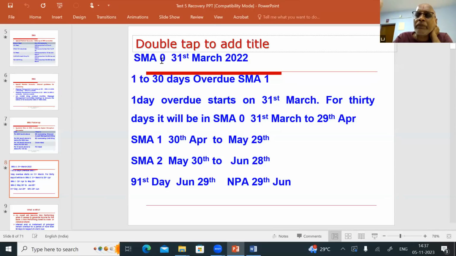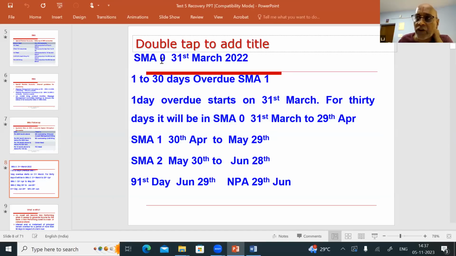See, before the end of day today, if the borrower has not paid the full due today, from the end of today itself the account will be called SMA 0. If today is 5th November, let us assume 1,000 rupees is due in this account today. Before the end of today, the borrower has not paid the full 1,000 rupees. The SMA 0 for this account starts from 5th November itself.